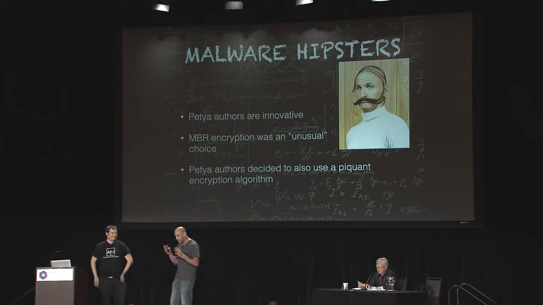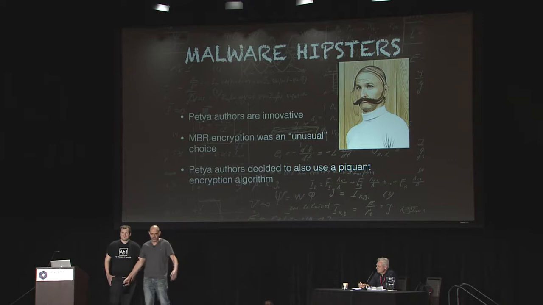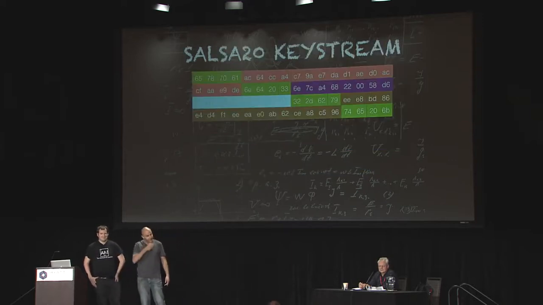And since piquant was where they were aiming for, there was only one choice for an encryption algorithm, which is the Salsa 20 encryption algorithm.